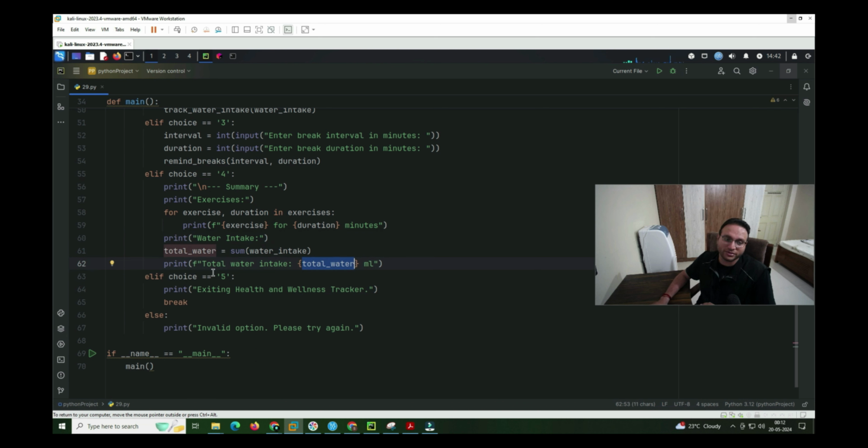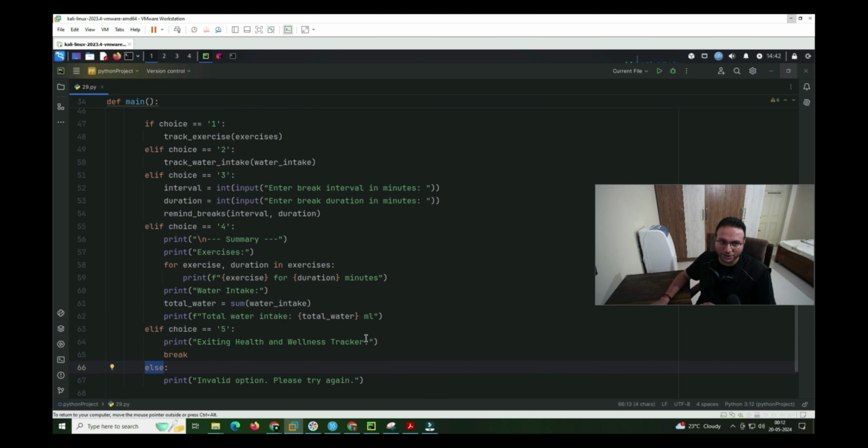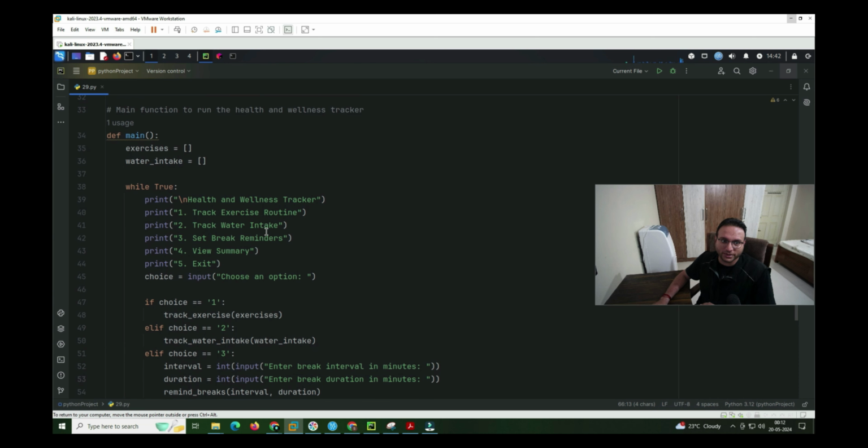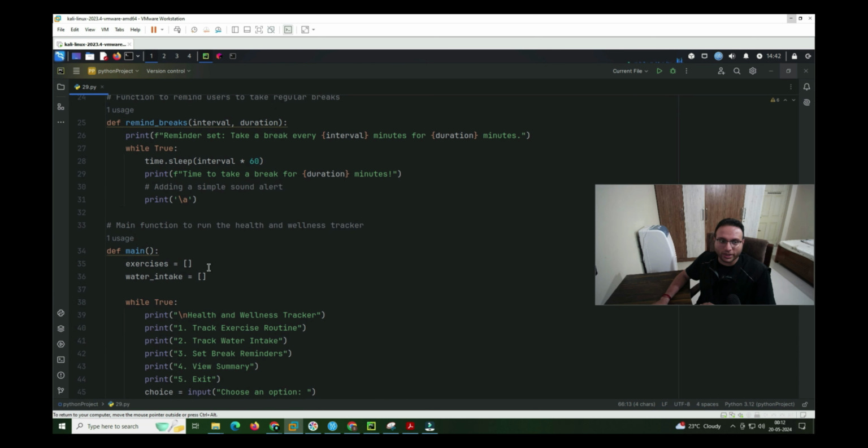Now if a person selects option 5, it definitely exits the code. So the statement about exiting gets printed, and here there is a break. If the person selects something else which is not part of our list, then in that case the statement 'invalid option, please try again' is printed. So this is all about the main section which I wanted to explain.